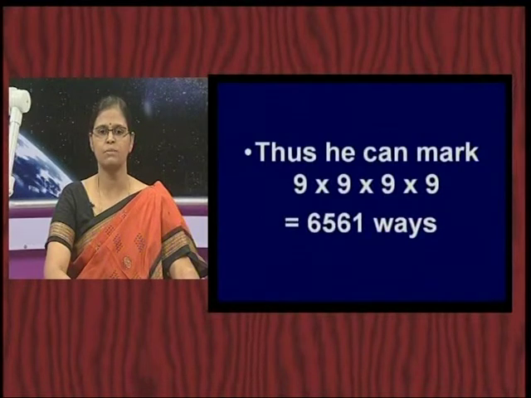For thousands, we have 9 possibilities. For hundreds, another 9, then for tens and then for ones. So, it is going to be 9 into 9 into 9 into 9. If you multiply, that is going to be 6561 ways. So, what do we arrive at here?